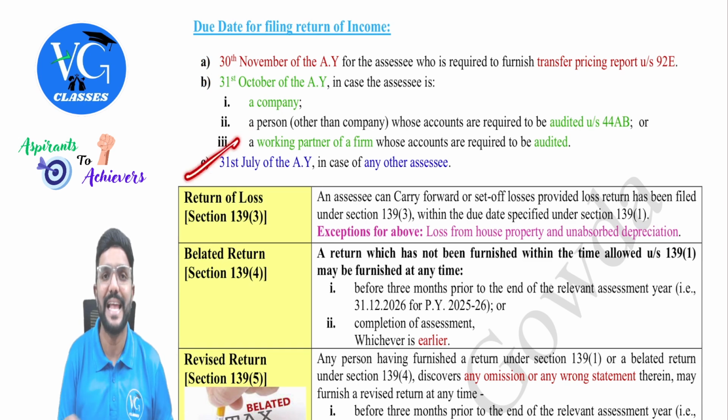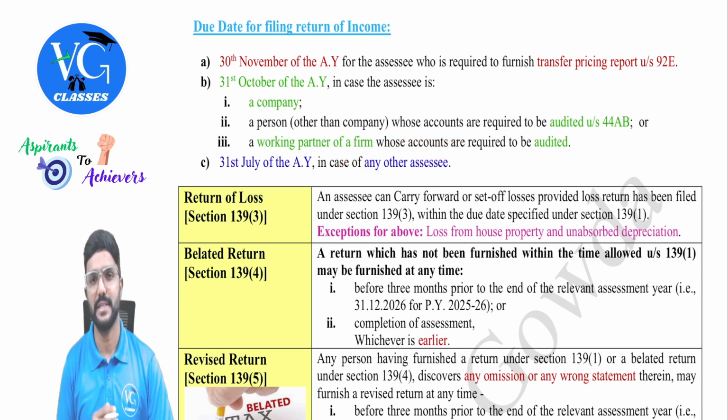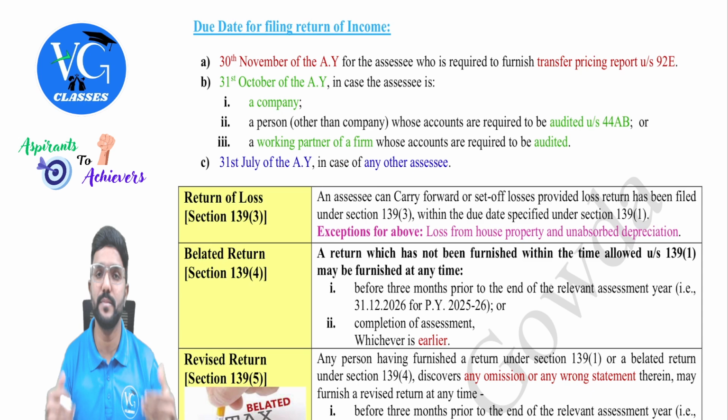Okay. Then any other case, means whoever is not covered in A and B, they will fall under the last category. That is 31st July of the assessment year in case of any other assessee who has only salary income or house property income and who is not subject to tax audit.